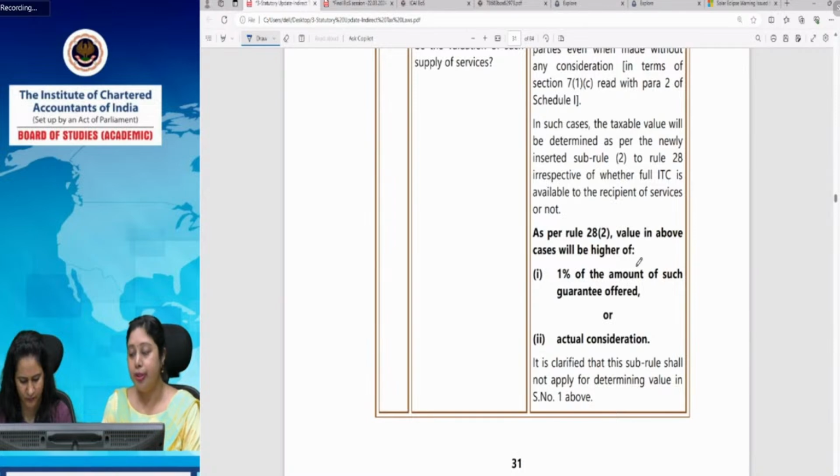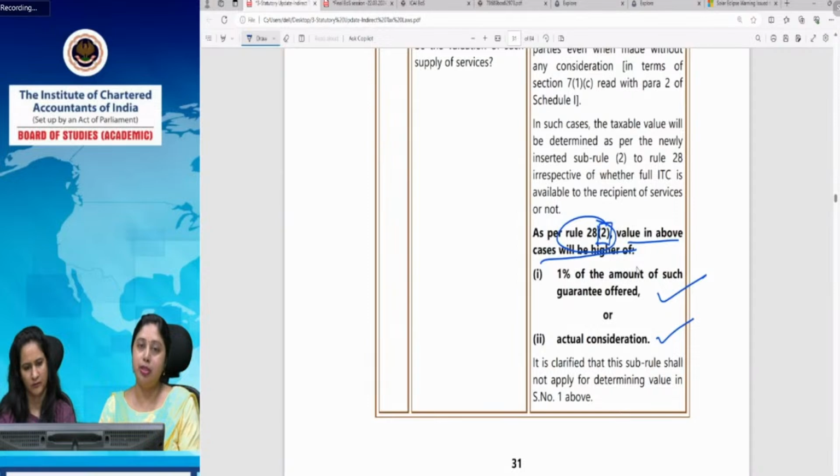But now Rule 28 has been amended, and we have got Sub-Rule 2 incorporated in it, which provides that the value in the above cases will be the higher of 1% of the guaranteed amount, or the actual consideration, if any, charged by that person. Generally, the related person or the holding company is not charging anything for providing a guarantee for the company.